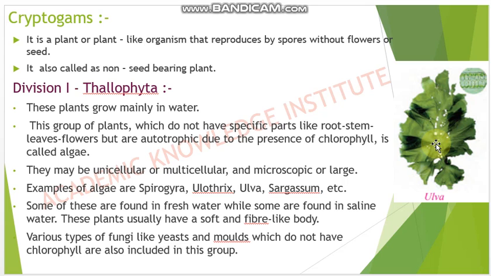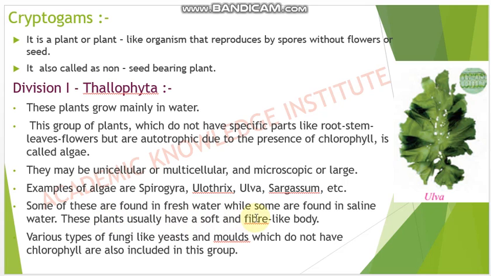And nowadays you will see algae everywhere because it's the rainy season. So all algae come in the category of Thallophyta. They may be unicellular or multicellular, microscopic or large. There are some algae which we cannot see with our naked eyes, so for seeing them we need a microscope, and there are some algae that are large, so we can see them with our naked eyes. The examples of algae are Spirogyra, Ulothrix, Ulva, Sargassum, etc. And some of these are found in fresh water, some are found in saline water.